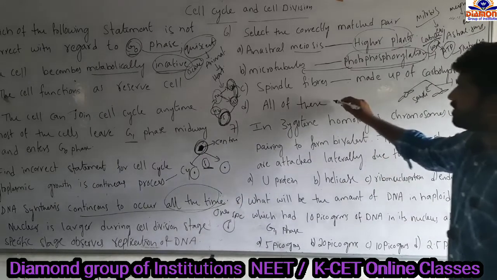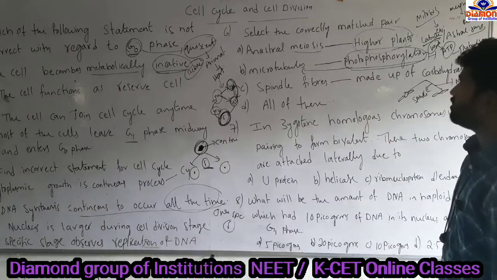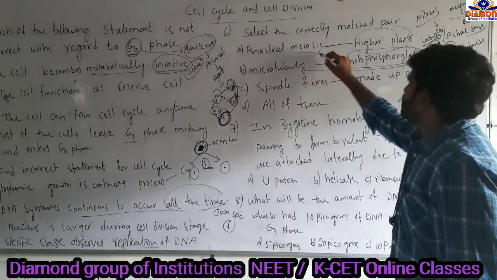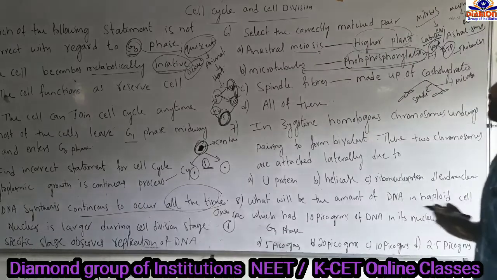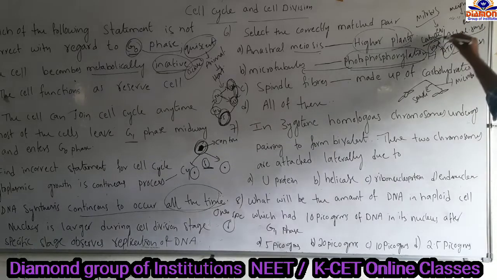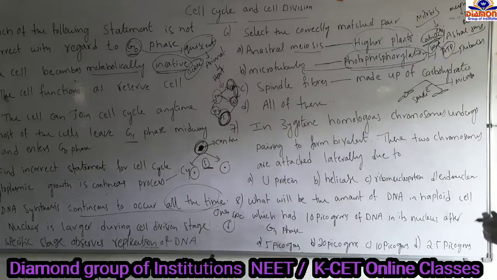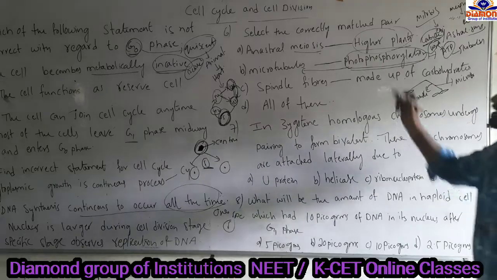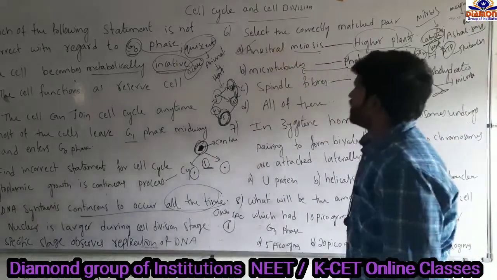So, and option D, none of this. Out of the given options, the correct match is: astral meiosis is an example of higher plants, and anastral meiosis is an example of animals, and also the animals that form centrioles at the time of cell cycle and cell division. So the correct match is A.